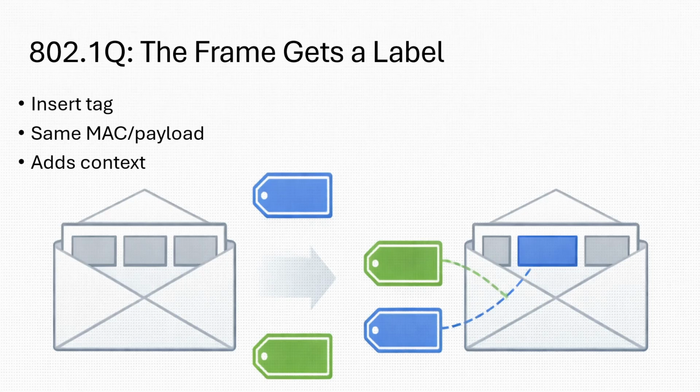Now we introduce the name, but only conceptually. 802.1Q. What it defines is simple at a high level: how a VLAN identifier is inserted into an Ethernet frame so that switches can interpret it. Think of the original Ethernet frame like an envelope. 802.1Q adds a label that says this frame belongs to VLAN 20.